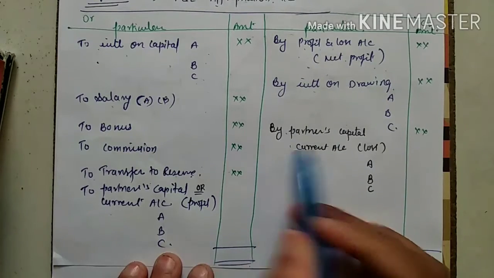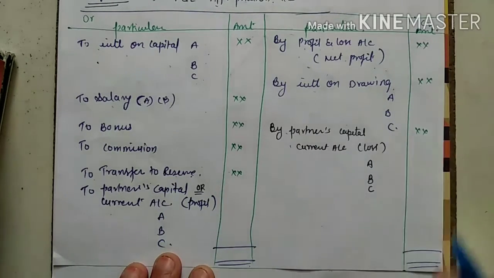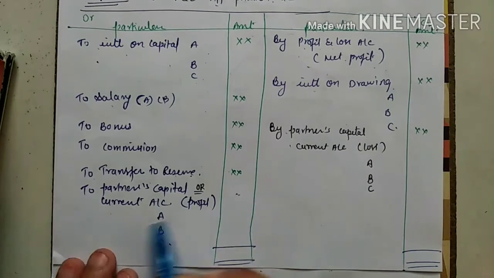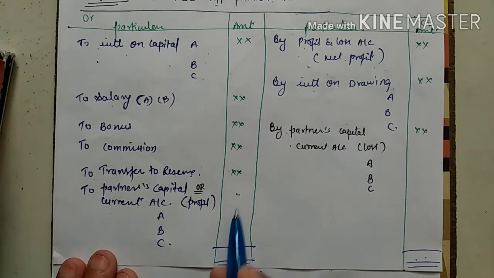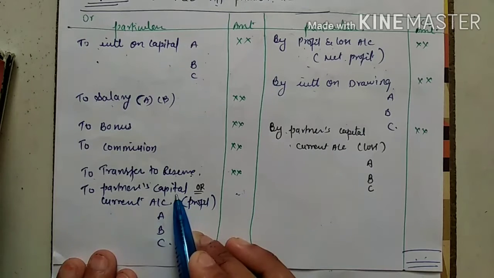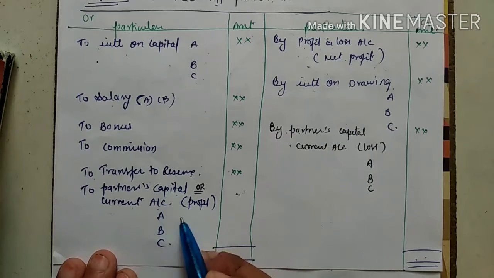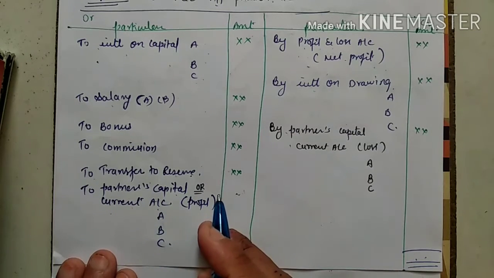After that, just see here. Whatever side I am getting more after the balancing, I have to write here. Here I am getting this side more and this side less, so some amount will come, correct? I will write this amount as the partners' capital or current account, depending on fixed or fluctuating partnership.